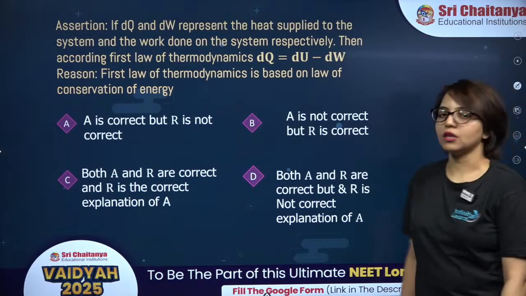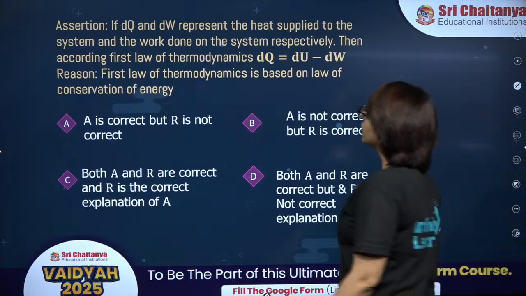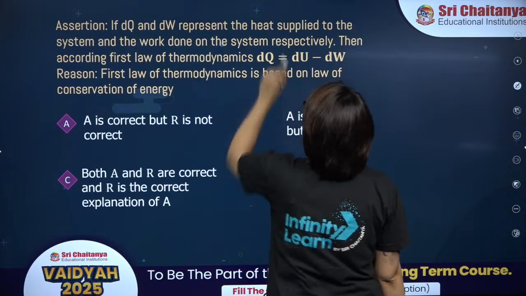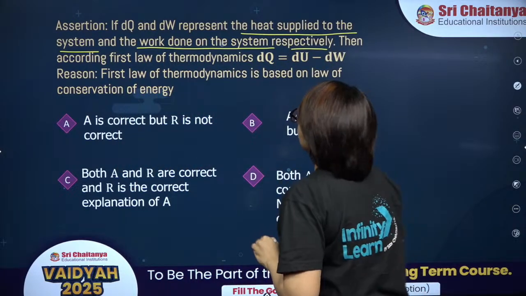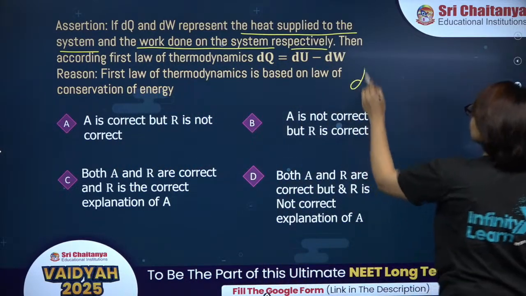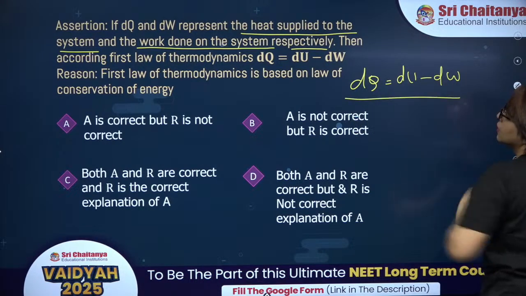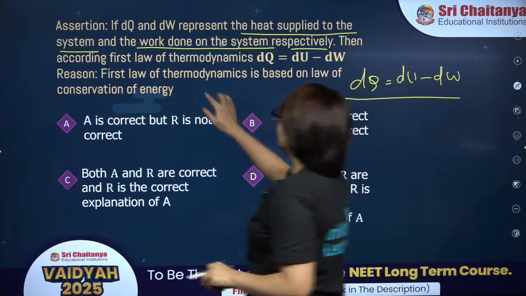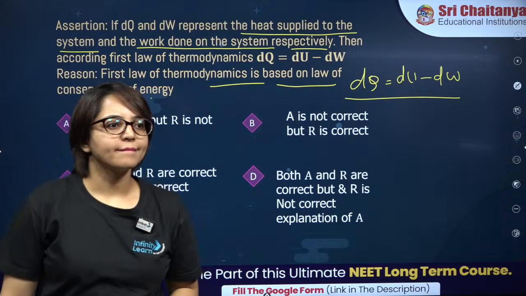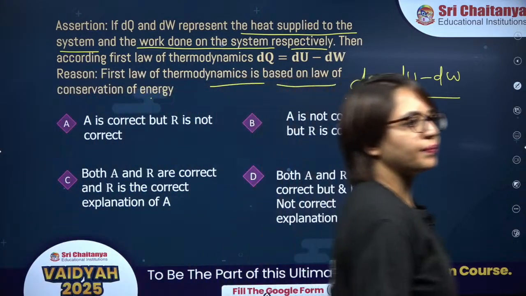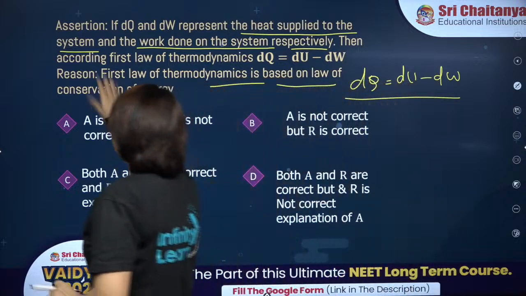Assertion reason type question from thermodynamics. Assertion is: if dq and dw represent the heat supplied to the system and the work done on the system respectively, then according to the first law of thermodynamics, dq is equal to du minus dw. Reason is: first law of thermodynamics is based on the law of conservation of energy. Which of the following is correct? Option C, option D. Please read the assertion carefully.